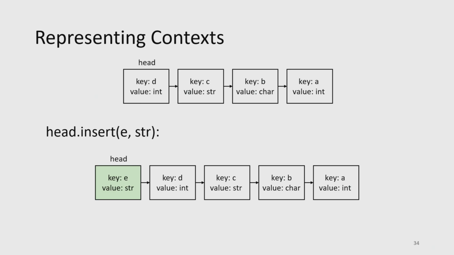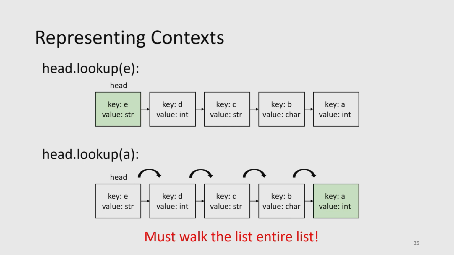Something great about this is that insertion is very easy. If I want to insert a new key, say I want to say that E is of type string, well, then I just put it inside of my linked list at the head. So this is a very easy operation. And looking up what the type of E is, as long as it's the head, is also very easy. But things get a little complicated once we need to start looking up something that's further in the list. Maybe I need to look up the type of A. Well, now I need to walk the entire list.